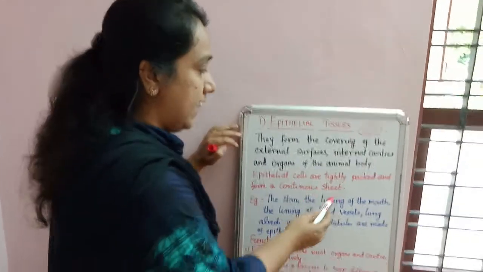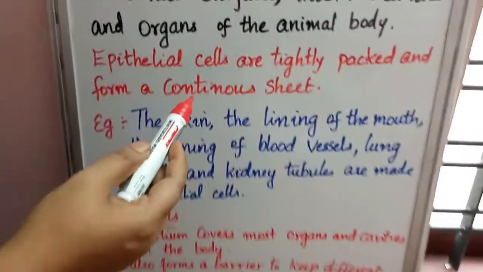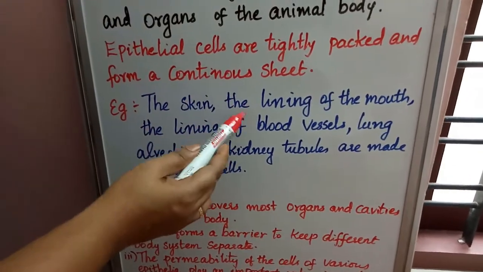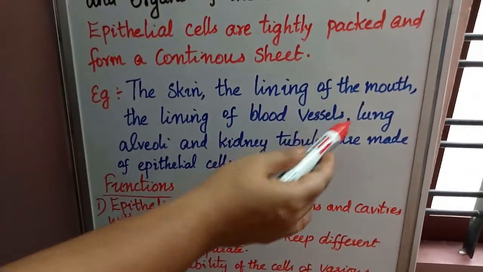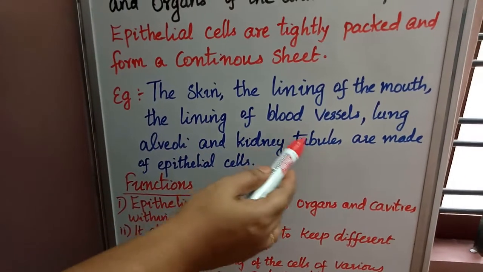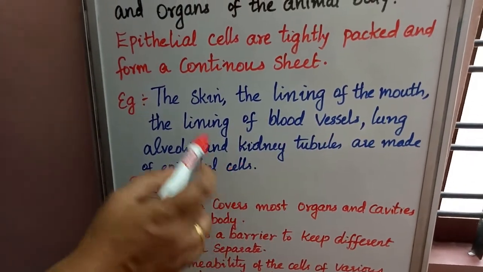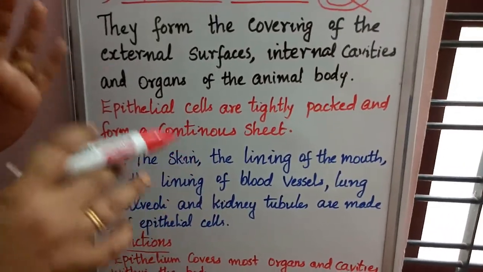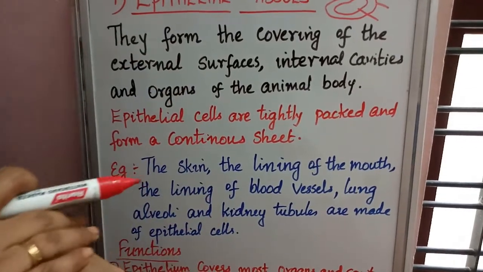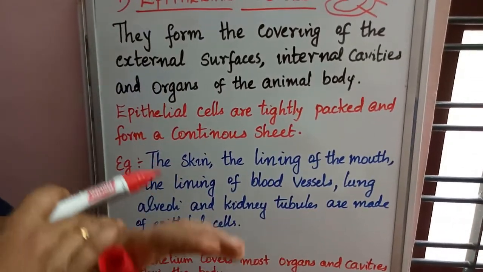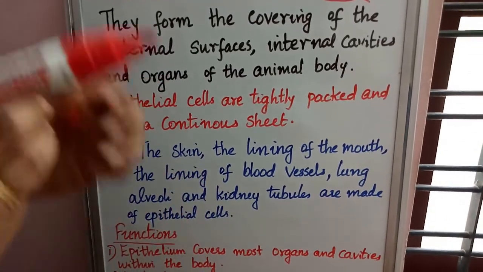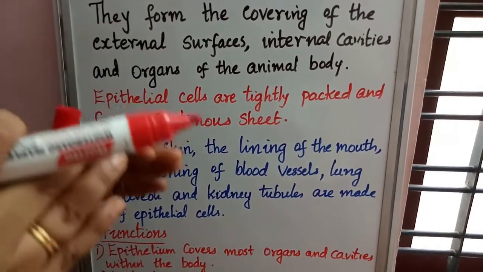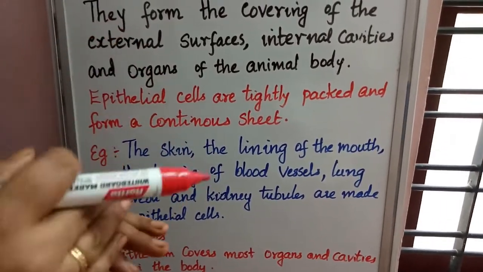Example, the skin, the lining of the mouth. Inside your mouth, you can feel one lining there. That is made up of epithelial tissue. The linings of blood vessels, lungs, alveoli, and kidney tubules are made up of epithelial cells. All the organs have an epithelial covering. So don't think that only skin is made up of epithelial tissue. Not only skin, all organs. Organs like the stomach, liver, and kidney are all made up of epithelial tissues, outside also, inside also.